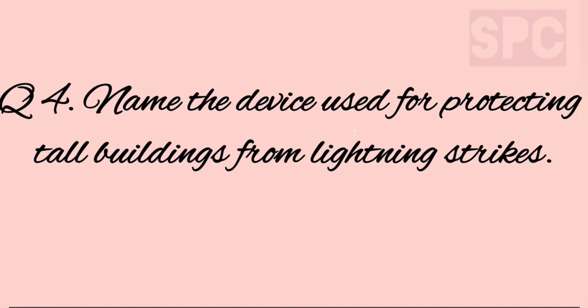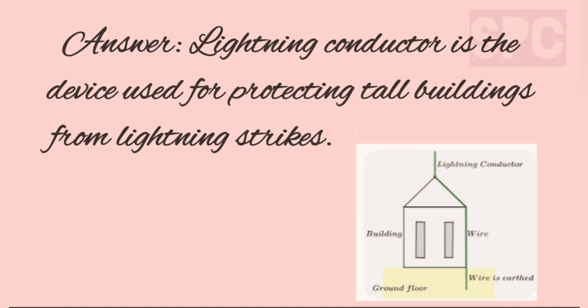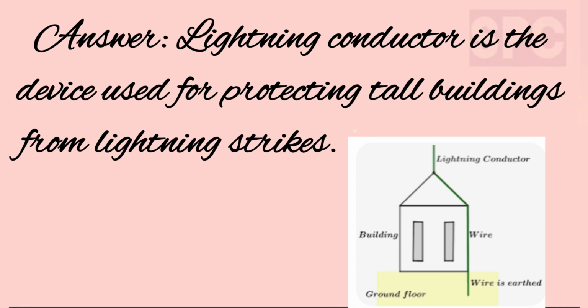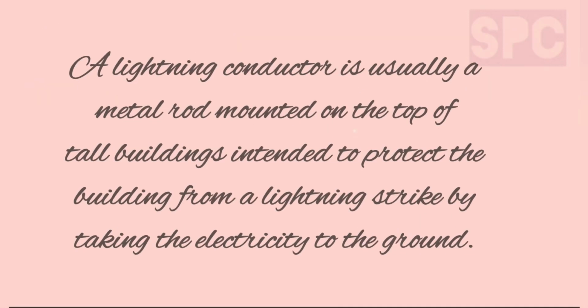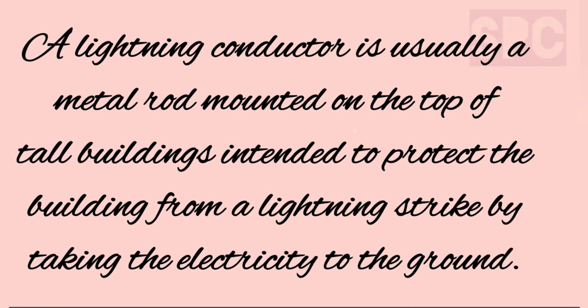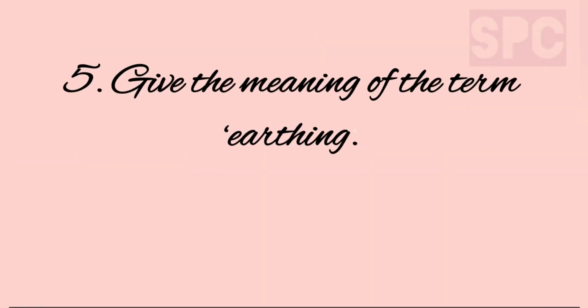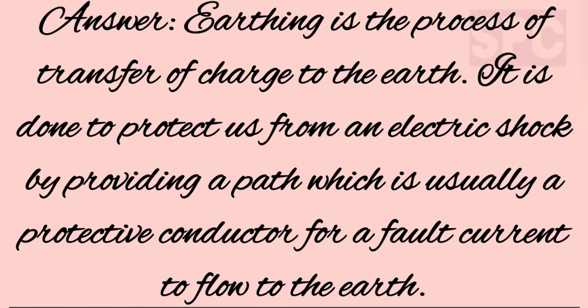Question number 4. Name the device used for protecting tall buildings from lightning strikes. Answer. A lightning conductor is the device which is used for protecting tall buildings from lightning strikes. A lightning conductor is usually a metal rod mounted on the top of tall buildings intended to protect the building from a lightning strike by taking the electricity to the ground. Question number 5. Give the meaning of the term earthing. Answer. Earthing is the process of transfer of charge to the earth.